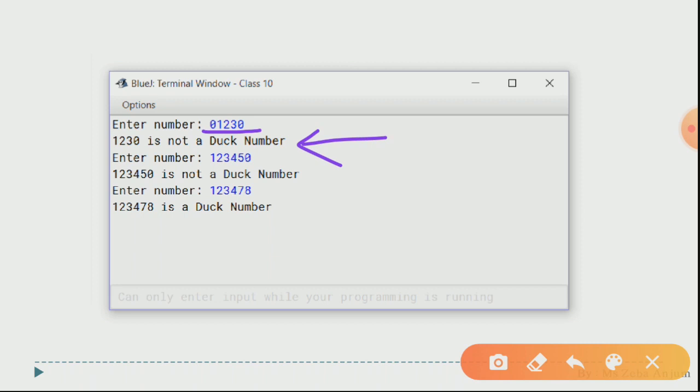Okay, now enter a number, again we have entered a number, again we are having 0 at the last position. So it is going to give you, it is not a duck number. Again for this number it is a duck number because it does not contain any 0 in it. I hope the code is clear.